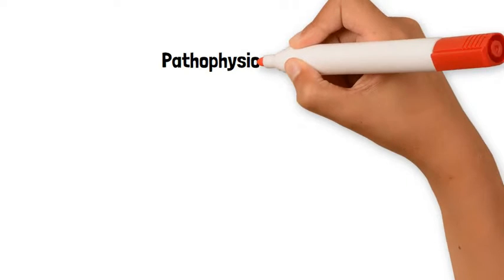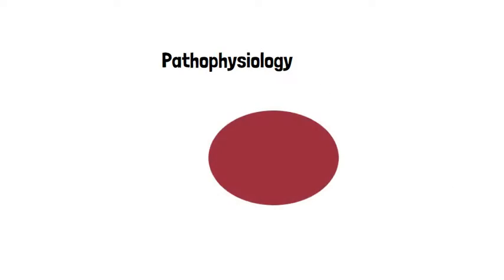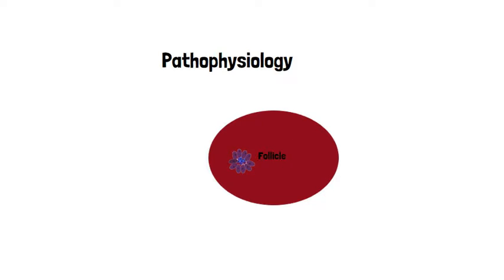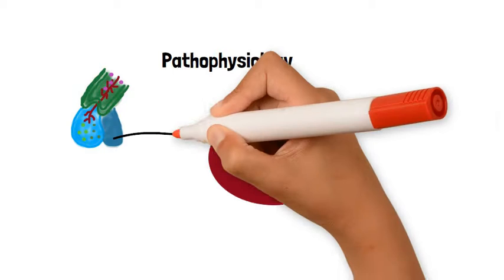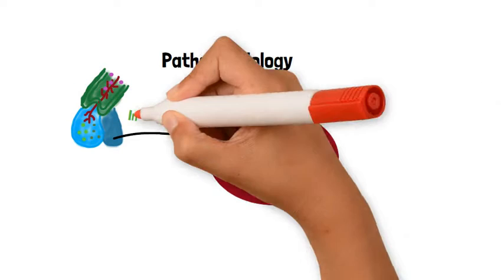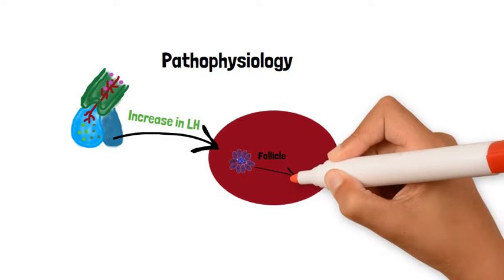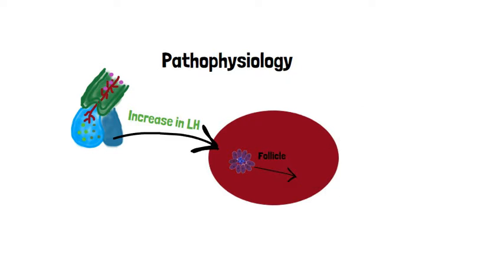So what is the pathophysiology of PCOS? Well, firstly, in the ovary you have follicles. These follicles are composed of theca cells on the outside and granulosa cells on the inside. In PCOS, you have an increase in LH production by the anterior pituitary. This results in theca cells producing an excess amount of testosterone.